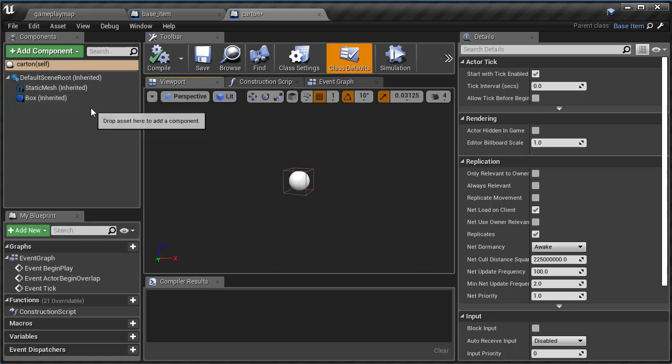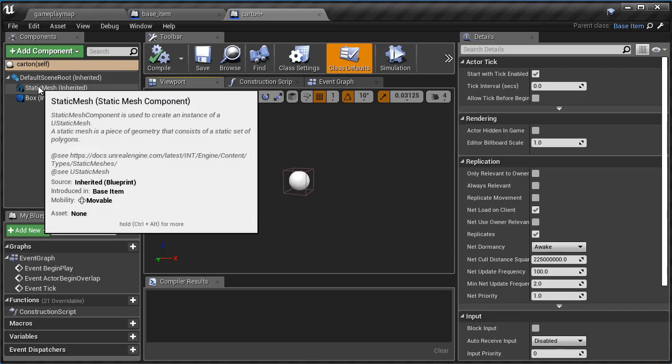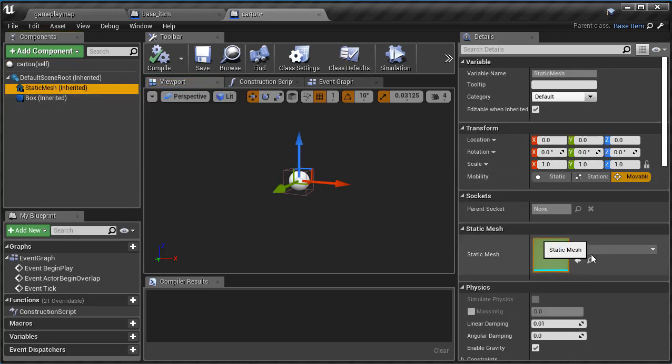Now in here, what I can do is customize it. I can customize the look, and then eventually I'll be able to customize what projectile you can throw with it. Okay, so in here, I'm actually going to go to my static mesh. Right here's my static mesh.